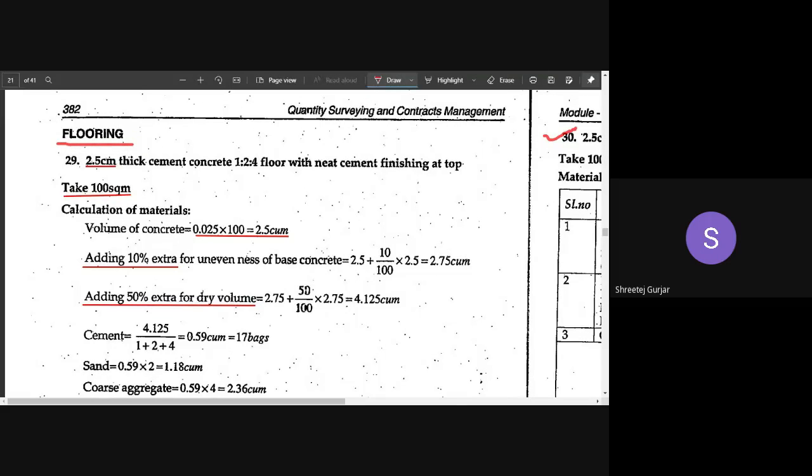So we shall move on to flooring. In flooring, we will assume usually 100 square meters as the flooring required. Usually they provide the thickness of the flooring. So we have to provide 2.5 centimeter thick flooring here in cement concrete 1:2:4.